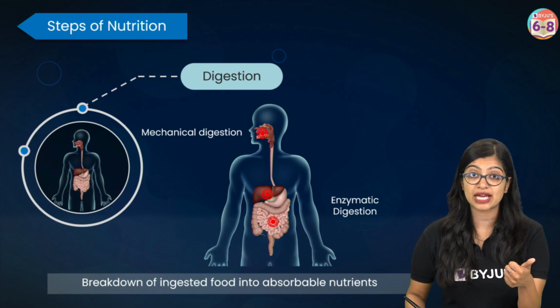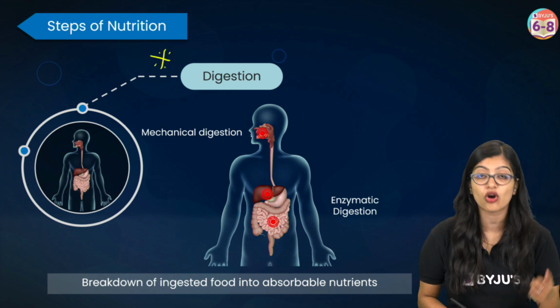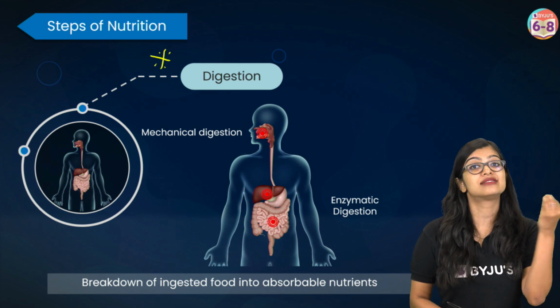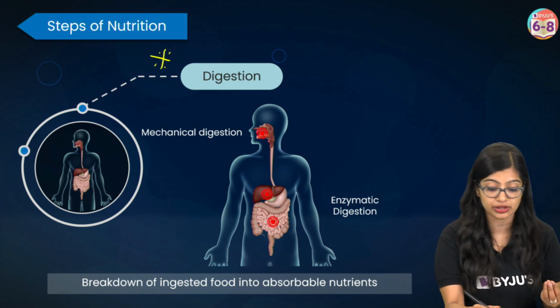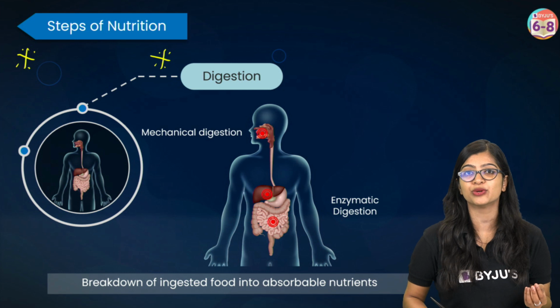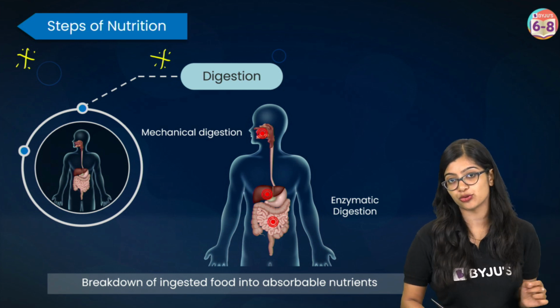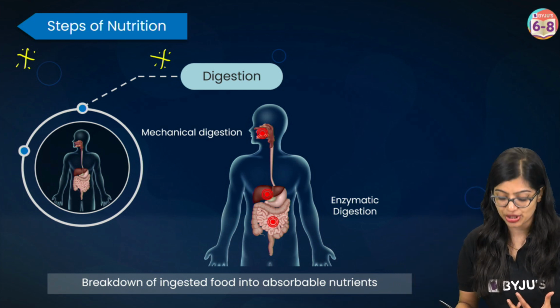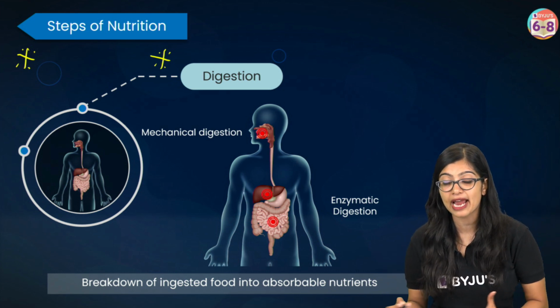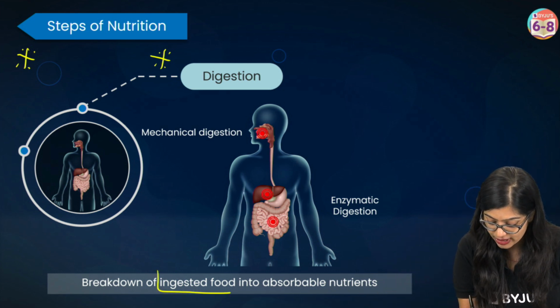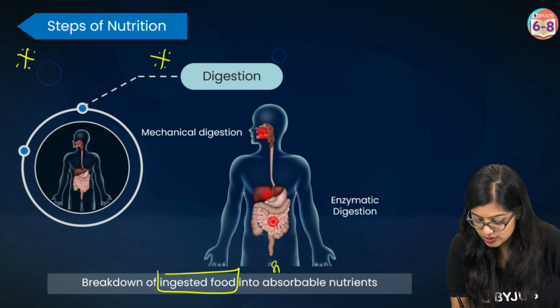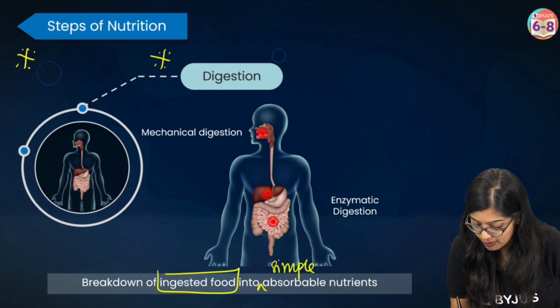The definition of digestion is very important from an examination point of view, and the steps of nutrition are also important, so you can put a star mark next to both of these. What do we mean by digestion? Digestion can be defined as the process of breakdown of ingested food into simple absorbable forms.